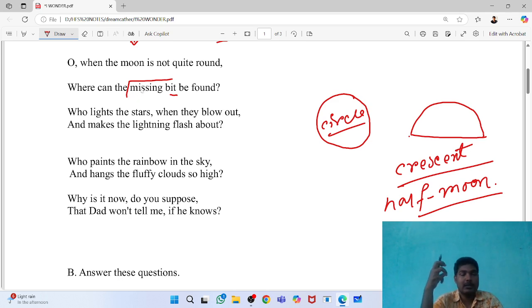Maybe the boy is just looking at the moon, and the boy has lots of questions why the moon is not having the round shape. That's all. So he is asking questions, where is the other part of the moon has gone? That is the question. Who lights the stars when they blow out?